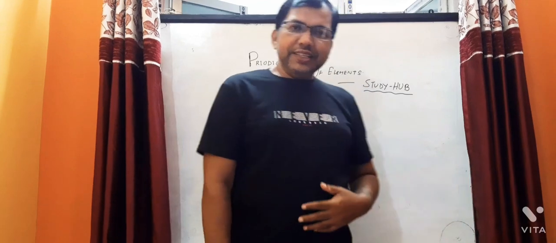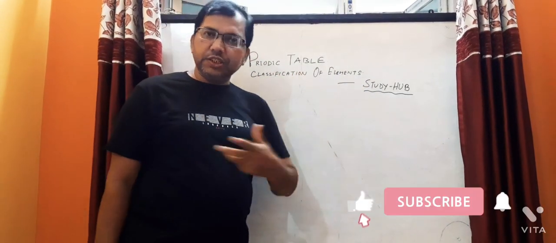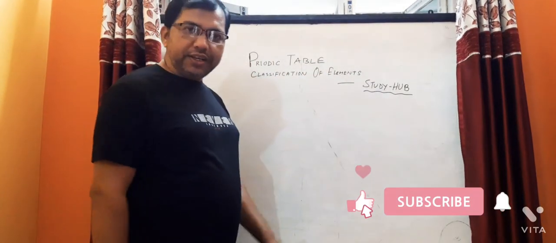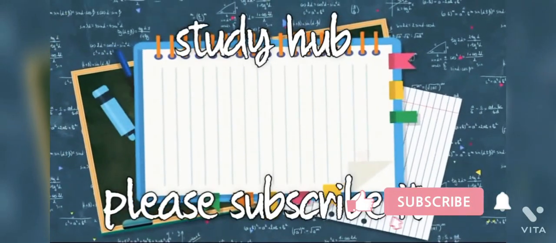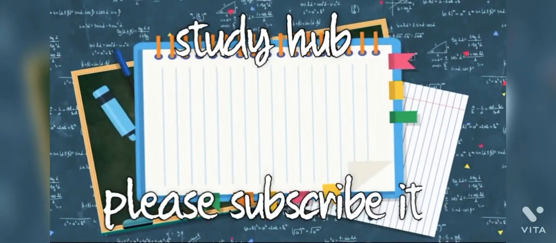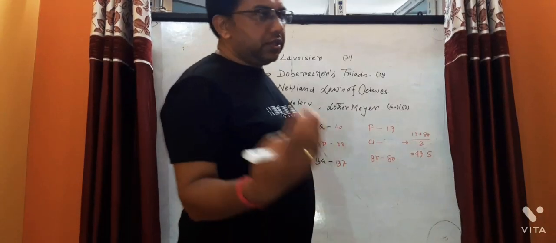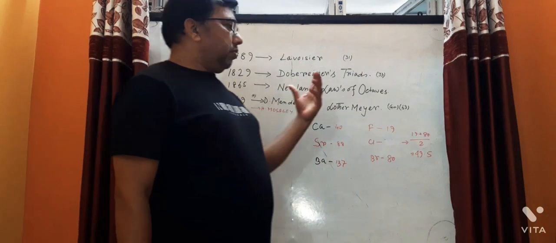Today I will discuss the Chemistry 11 chapter, Classification of Elements and Periodicity, and the need for the periodic table. Okay, so let's begin. So let's start the chapter from the very beginning.